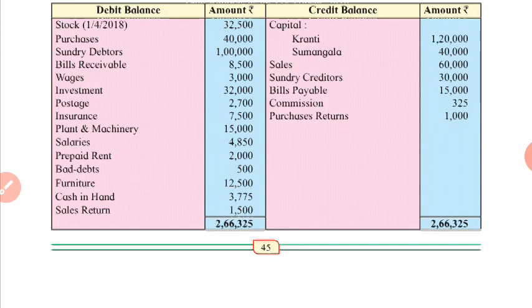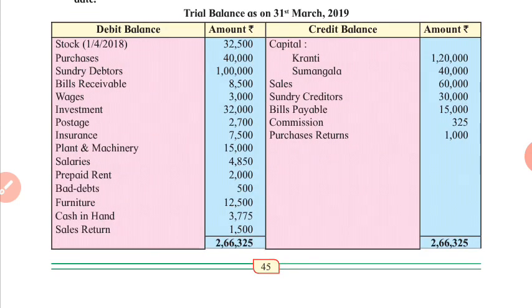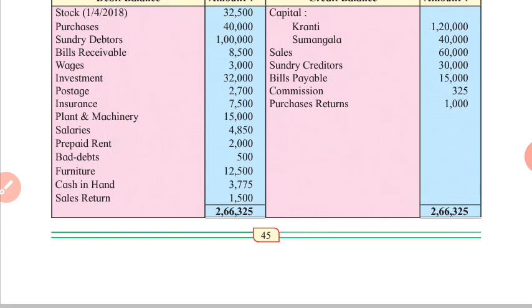Commission. What is this? Is it commission paid or received? How can we determine? Consider its balance. It is in the list of credit balances, means this commission account is having a credit balance, and when commission account is having a credit balance, it is income for the business. It is indirect income, will be credited to profit and loss account. It is commission received. Purchase returns will be deducted from purchases.